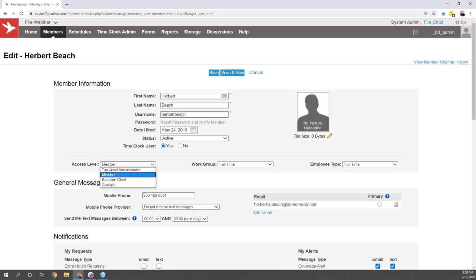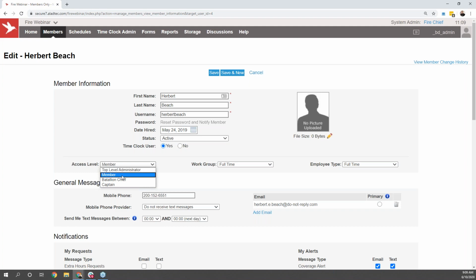Beyond that, I do like to discuss the access levels in the system here, because this is where you're able to define who's able to make what changes to your Aladtec system. You'll see that this system we're looking at right now currently has 4 access levels available. The top access level here is the top level administrator, and that will be the one for the users who have the ability to change everything and anything within the system. Add and remove members, modify the member database, update any schedules, run reports. Anything you see me do today, top level administrators in the system will have full access to do as well.